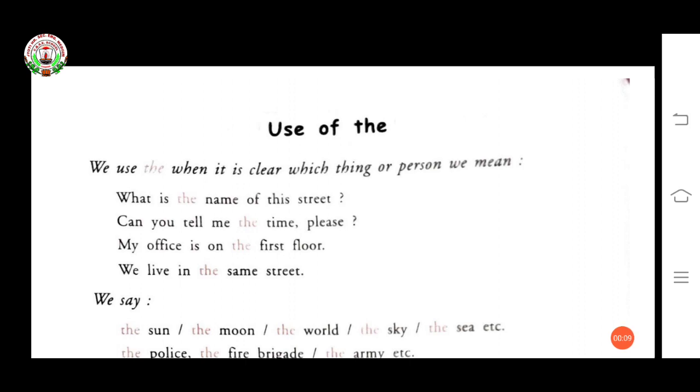This activity sheet is based on two lessons. They are lesson 2.1, The Girl on the Train, and lesson 2.2, Working Families. Dear children, today you will learn about use of the that I taught you in previous activity sheet 2, in which I taught you articles a and the. So here again I am going to tell you something about use of the. Okay?